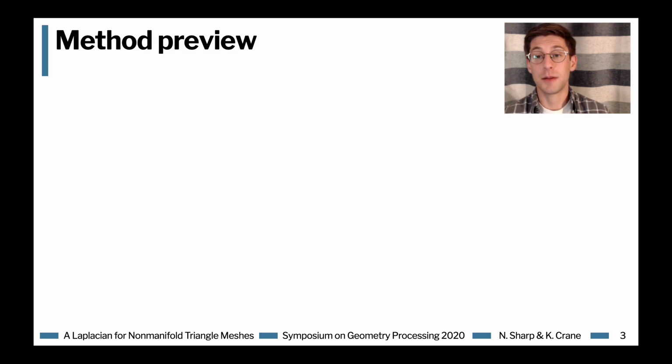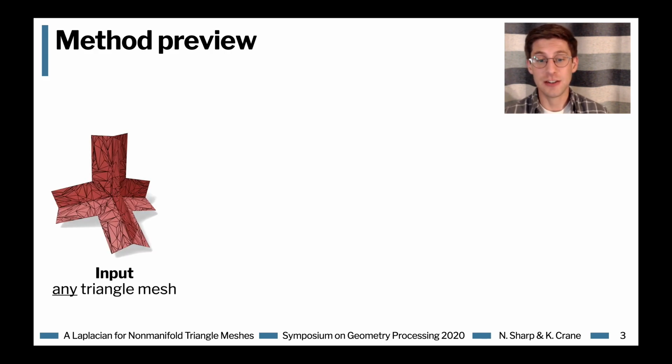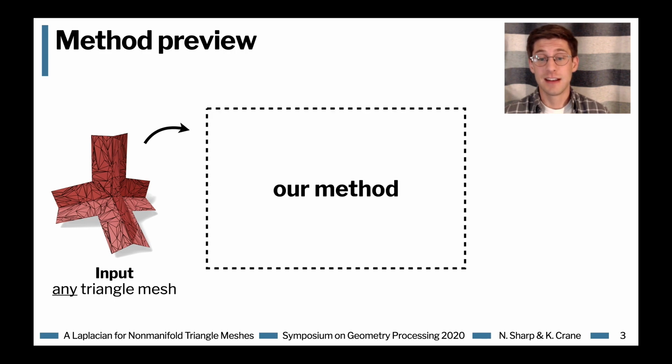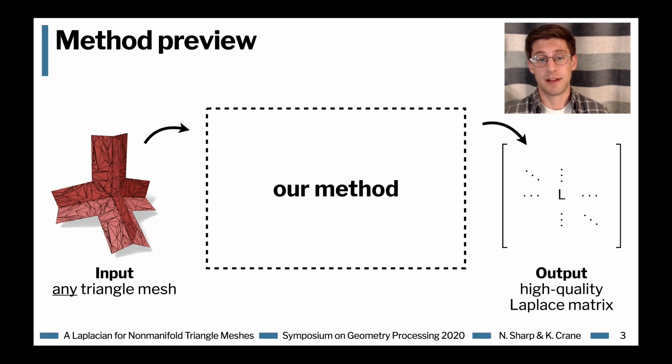In this work, we'll develop a new algorithm which takes as input any triangle mesh, which might be non-manifold, non-orientable, or have boundary, and outputs a high-quality Laplace matrix. We're really excited about this because it's one of the rare cases where we can just wave our hands and make a whole bunch of useful algorithms work better. The Laplace matrix we generate is a plain old V by V matrix, and it can simply be dropped in as a replacement for the ordinary cotangent Laplacian, improving the robustness and performance of many classical algorithms.